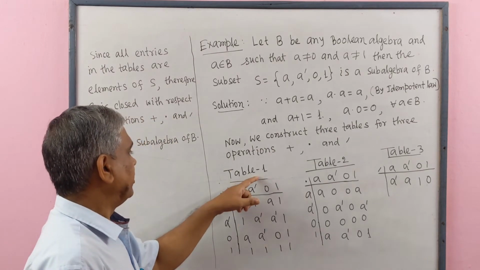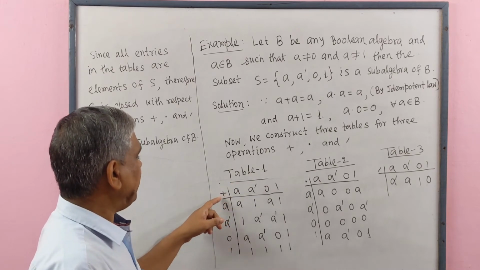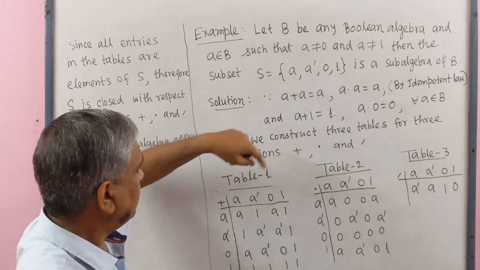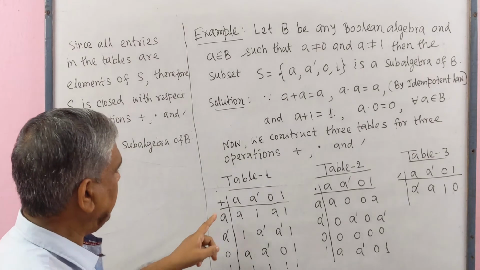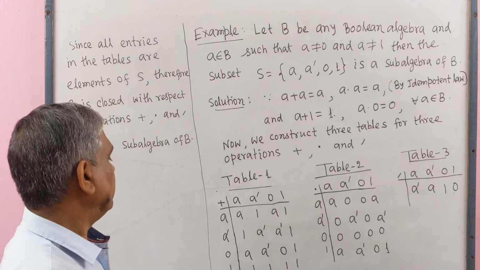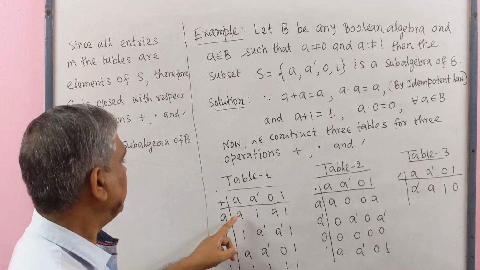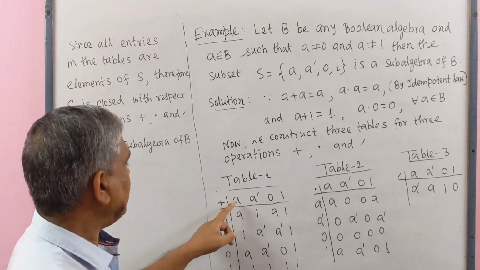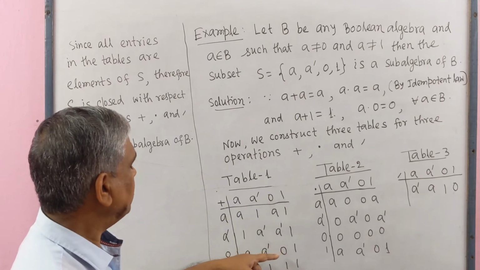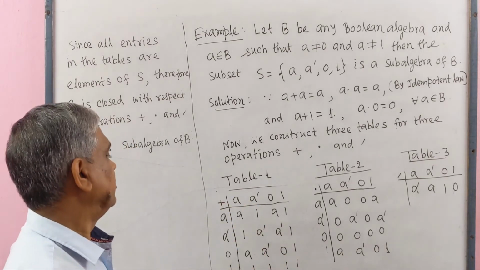Now table 1, this is the table for binary operation plus. Firstly we write the elements of S in the first row and in this column. Then since A plus A equals A, A plus complement of A equals 1, and in this way we get elements in this table.